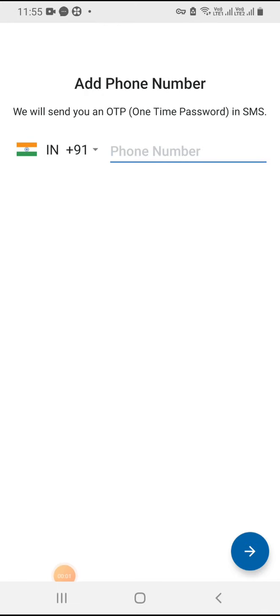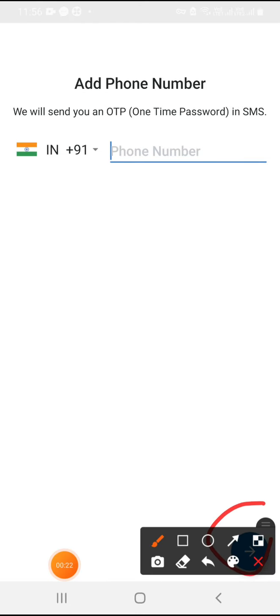Guys, this is the front page. Once you download and open this application, you will see this kind of interface. Here you have to enter your mobile number. It will be verified with the OTP number. You will receive the OTP when you enter your mobile number. So first you have to enter it here and then click here.